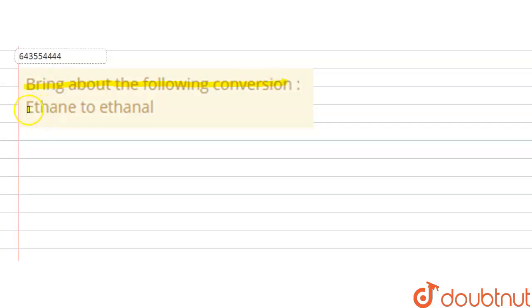Hello students, the question is: bring about the following conversion. The conversion is ethane to ethanol. So in this question we have to write down the conversion from ethane to ethanol.